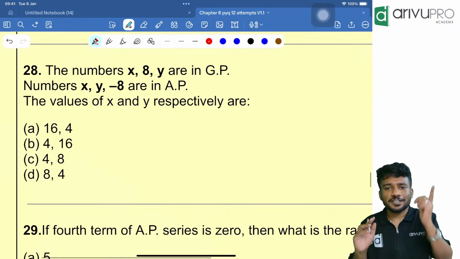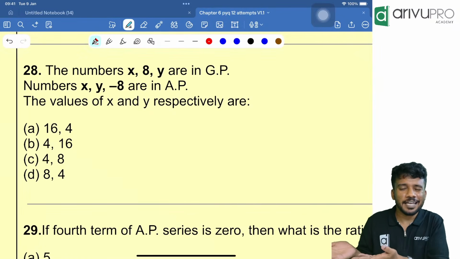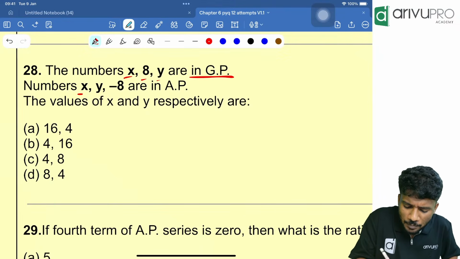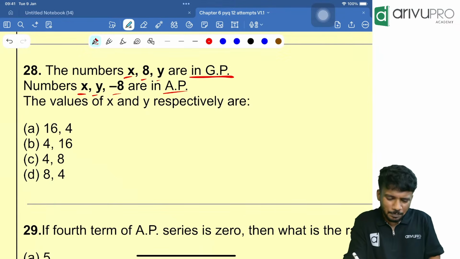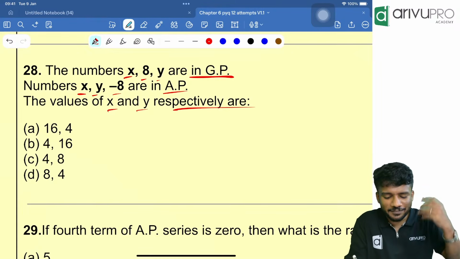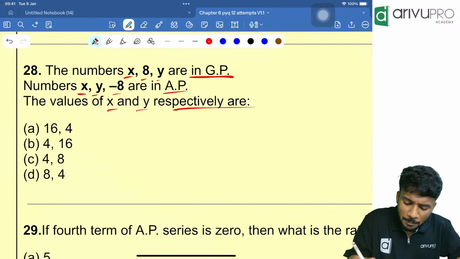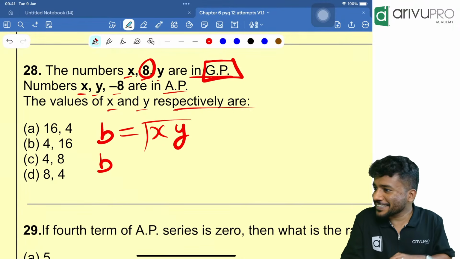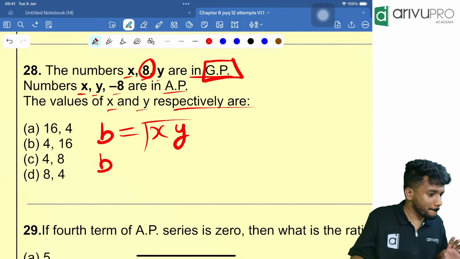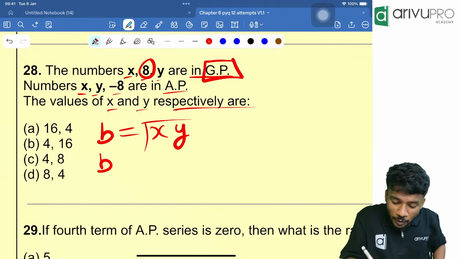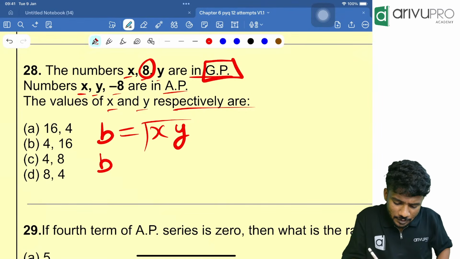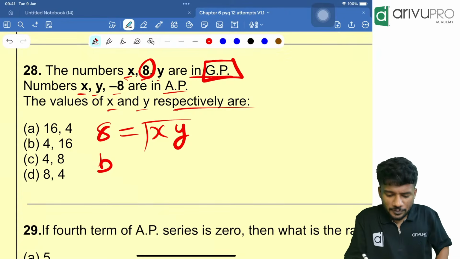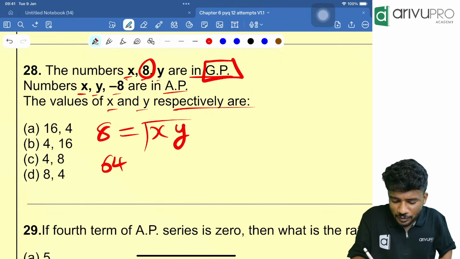Now, a similar question was there in your current MTP 2. The numbers x, 8, y are in GP. The numbers x, y, minus 8 are in AP. The values of x and y respectively are how much is the question? So B is equal to root of xy. Here B is 8, which is equal to root of xy, or I can write it as 64 is equal to xy.